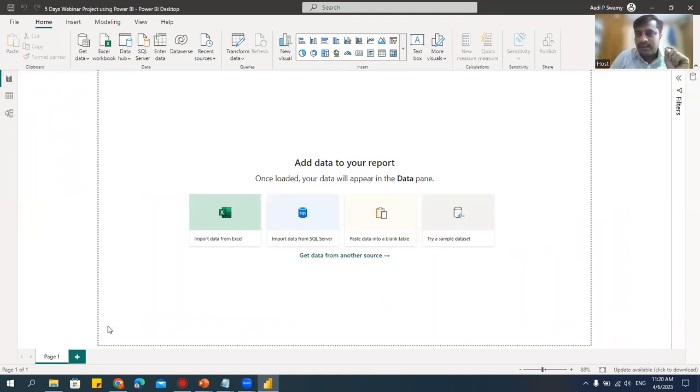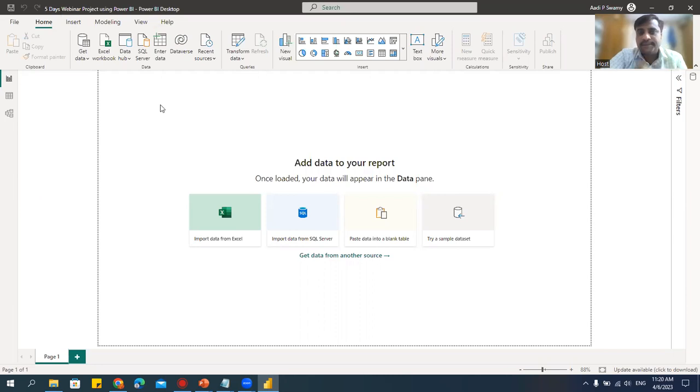Why I'm telling this is whenever you create a project, whenever you start any file, not only Power BI, any file, make sure that you save it. Why? Because you know what happens? I create everything, everything is done. Wonderful dashboard is created. If you haven't saved, and something happens to your system, gone. Again, you cannot recover it. So please make sure that the first step you save. Not only Power BI, Excel, PowerPoint, Word file, anything.